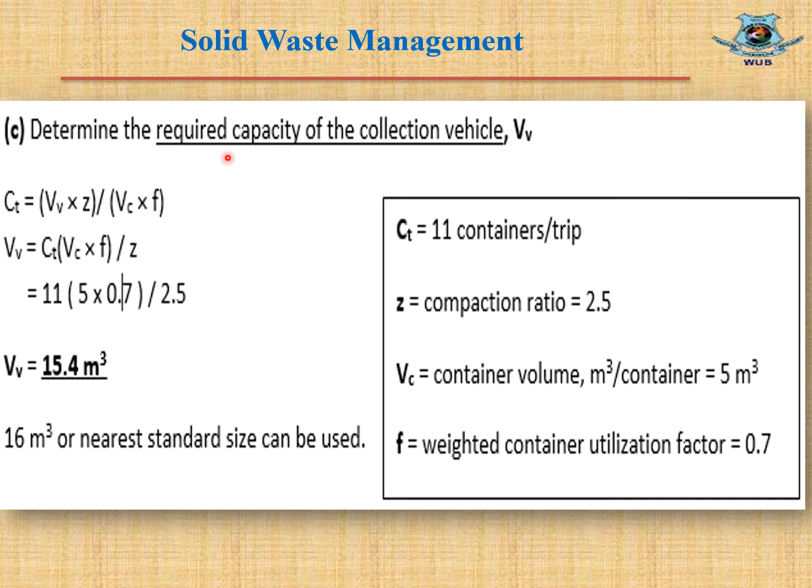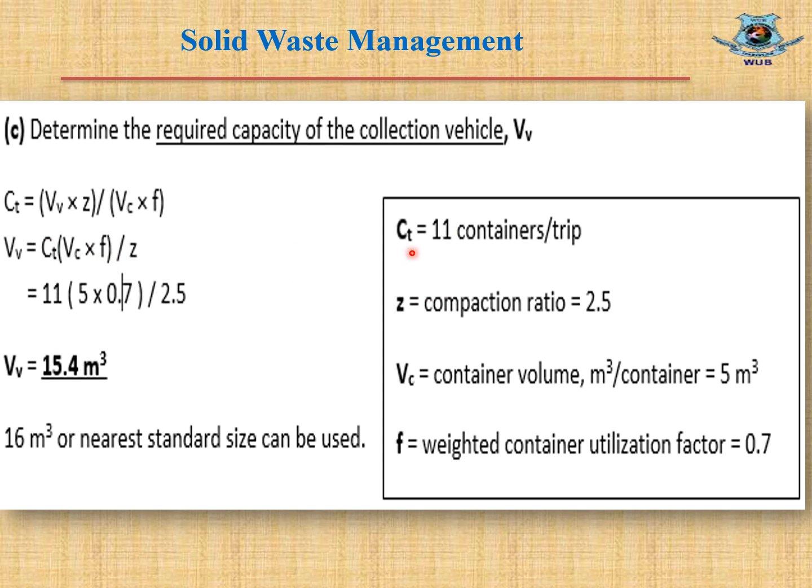Finally, we need to determine the required capacity of the collection vehicles, that means the volume of the collection vehicle, VV. The equation is represented here, and as we need to calculate VV, we will separate it on the left side and all other terms on the right side. Let's gather the values of the terms in this equation.